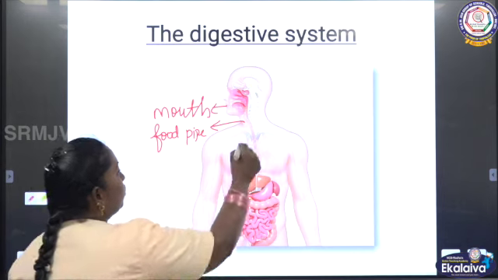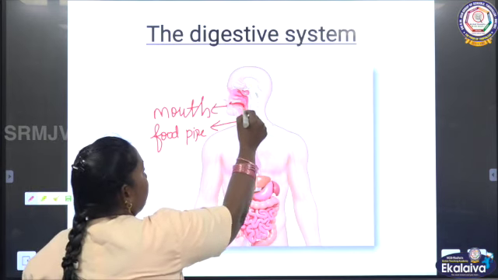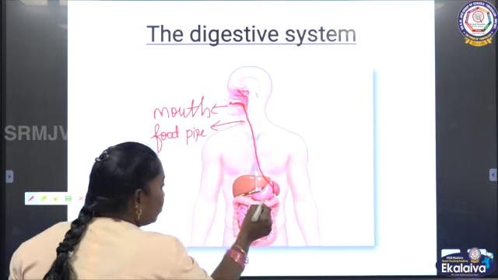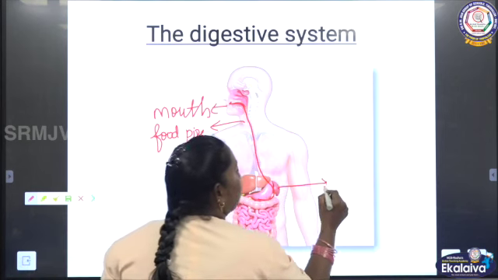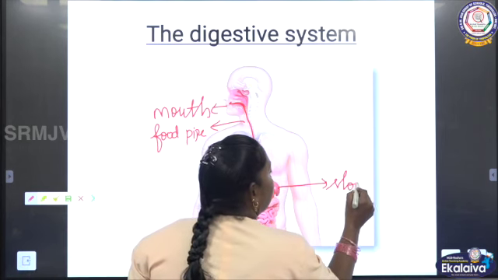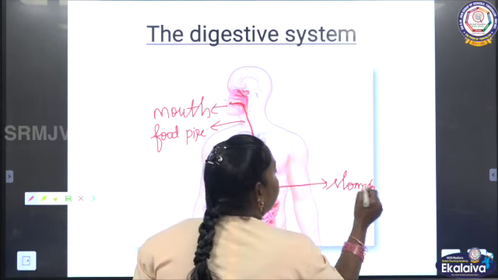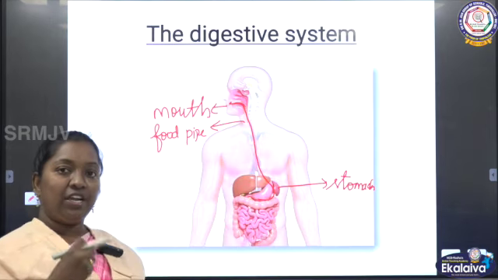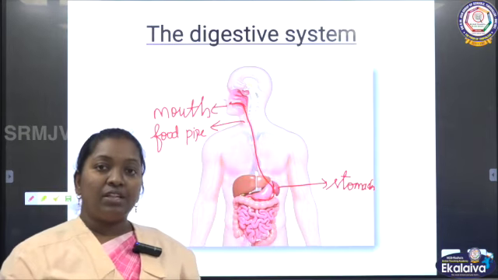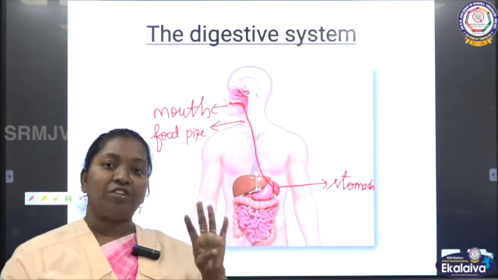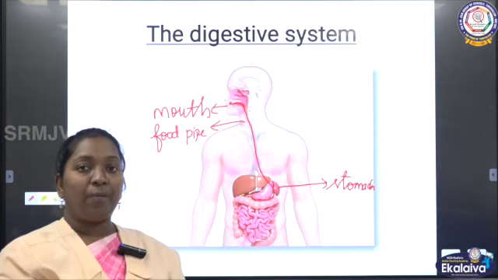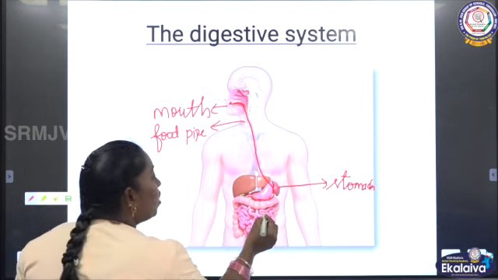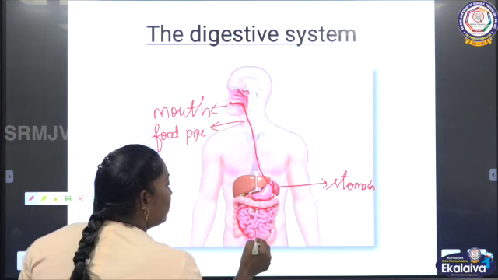After the mouth it goes to the food pipe, then enters the stomach. The food we eat stays in the stomach for 4 hours. After 4 hours it passes into the next level, the small intestine. Here is the small intestine.